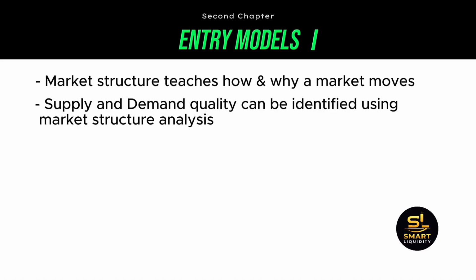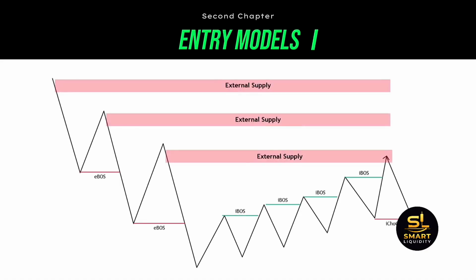So let's take a downtrend, which creates lower highs and lower lows. In downtrends, we look for supply zones, like this one right here. So applying market structure knowledge, we see this as a downtrend with bearish breaks of structure in the high time frame. On the downtrend, we expect a pullback to the upside.